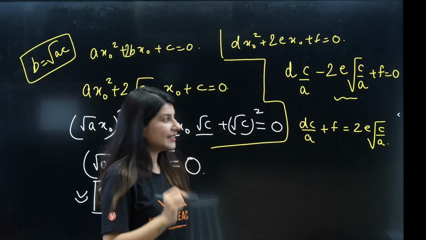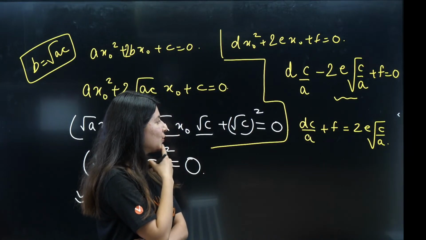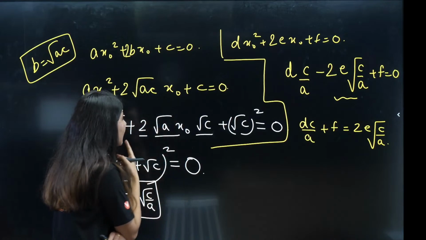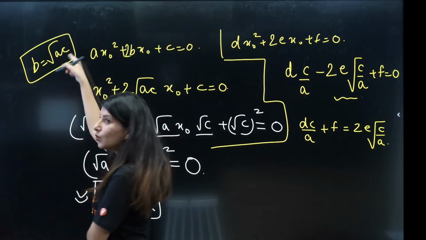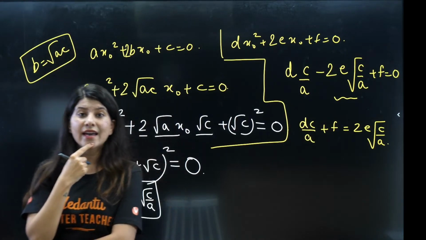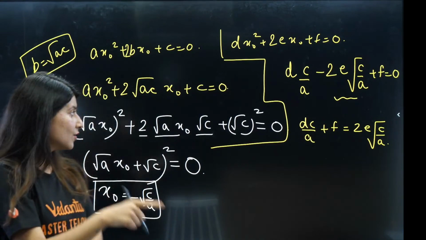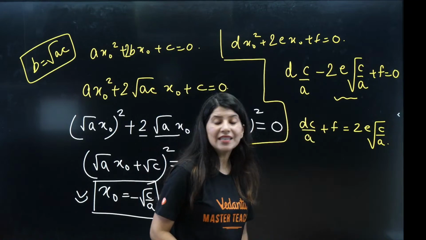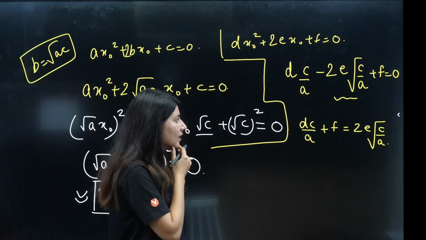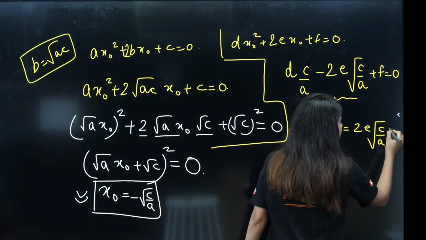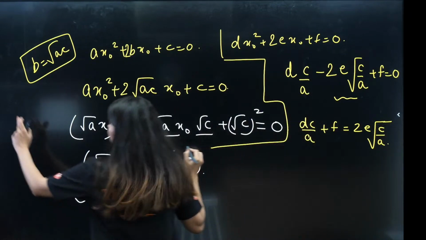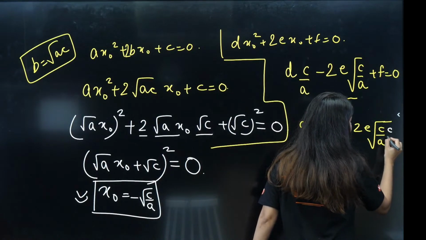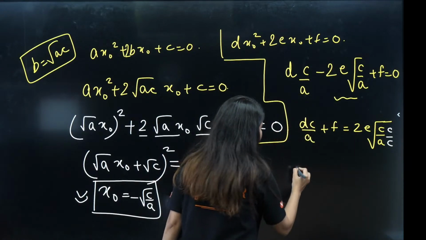What we need to do right now is, I can see root AC can again be written down as B. So we need to create root AC over here because I need to introduce B as well. How do you do that? By multiplying c and c inside the root. Multiply c and c inside the root. So you will get what?